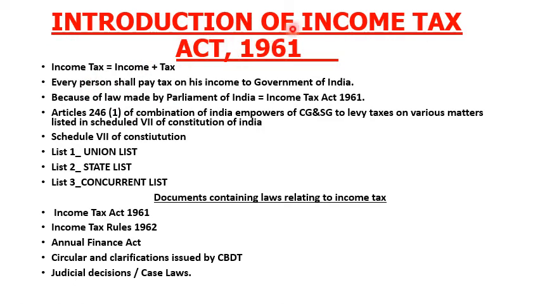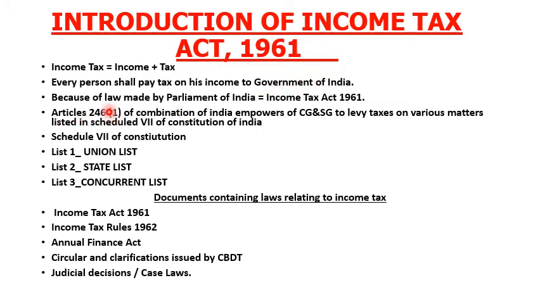So here is a brief introduction of the Income Tax Act 1961. Income tax equals income plus tax. The income which we have earned in the relevant year is to be taxed by the government. Every person shall pay the tax on his income to the government of India. Why pay the government of India? Because the law is made by the Parliament of India as the Income Tax Act 1961. All the laws are made by Parliament to pay the tax to the central government.